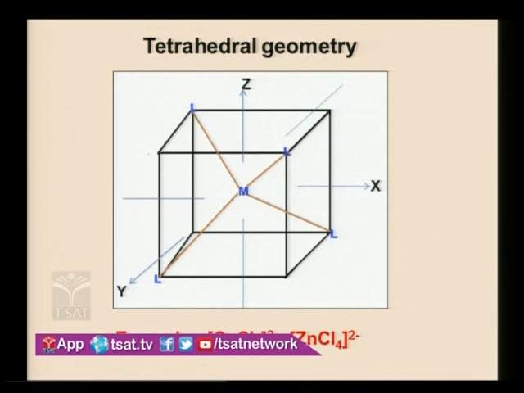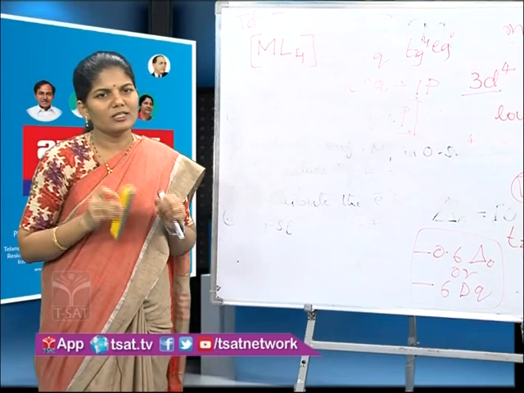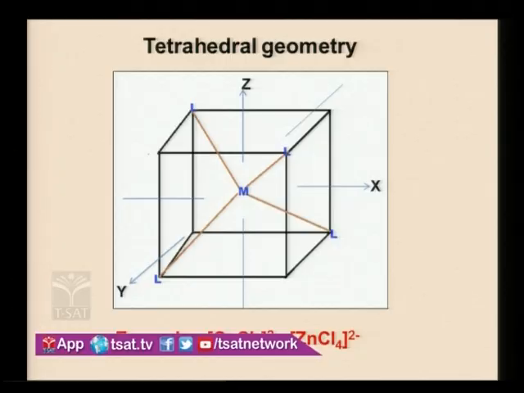Tetrahedral means how many ligands are present? 4 ligands. It is a tetrahedral geometry, 4 ligands are present. In order to understand the splitting pattern in tetrahedral geometry, we have to place the tetrahedron in a cube. So look at the slide. We have placed the tetrahedron in a cube. The cube has 8 corners. In the tetrahedral, 4 ligands occupy 4 corners of the cube.